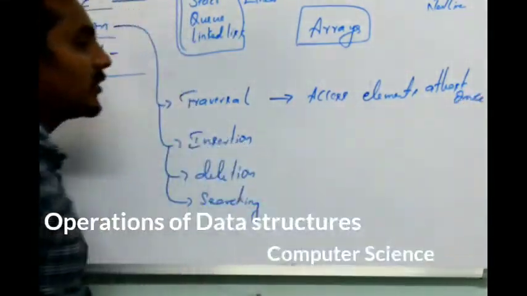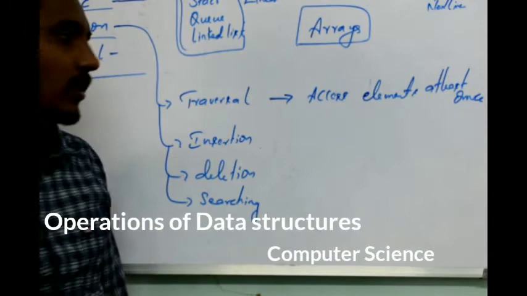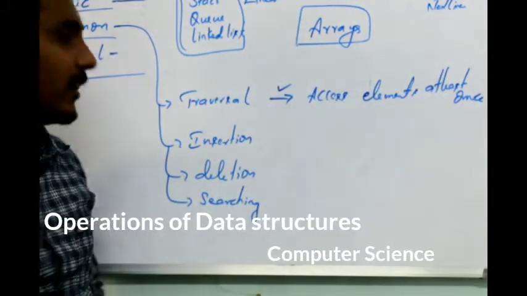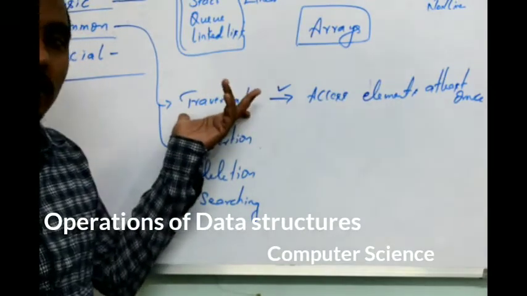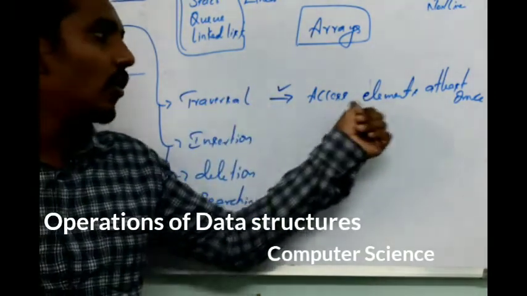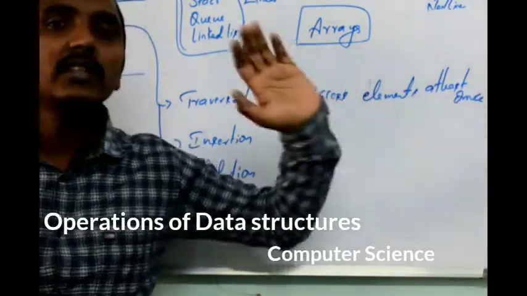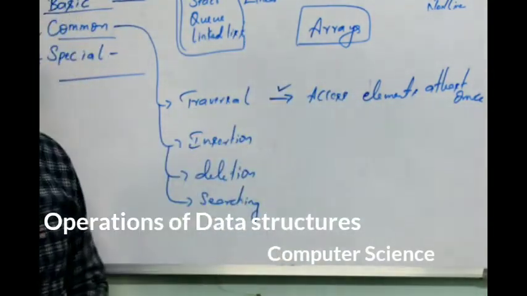So when you access all the elements of the data structure at least once, it is called traversal.